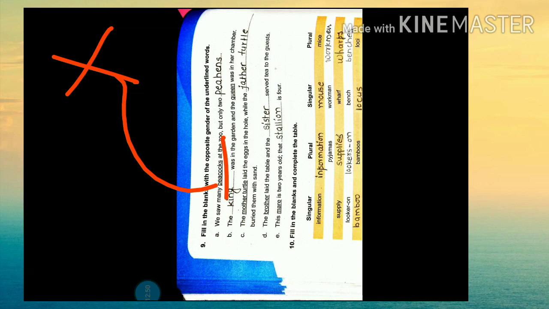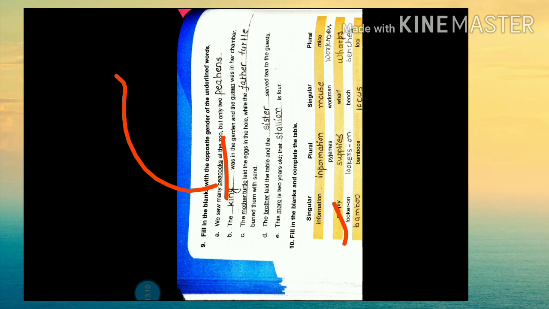Okay. So then next one is what? Fill in the blanks with the complete table. So singular noun, information. Plural is what? Plural is the same, information. Okay. Like that.